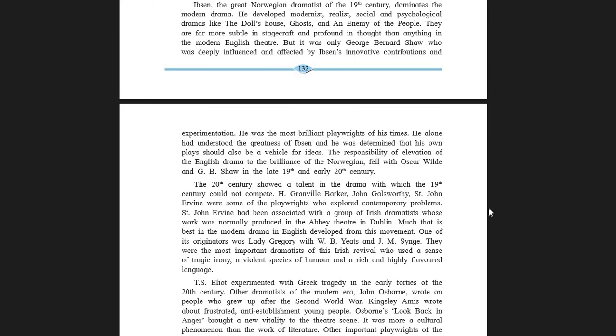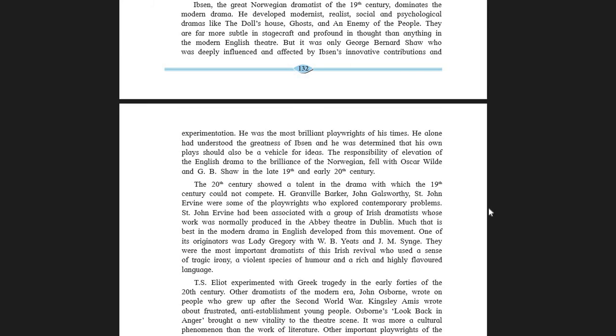Students, here the meaning of stagecraft is the skill or art of producing plays. So subtle in stagecraft, the skill, the art of producing the plays. So subtle in stagecraft and profound in thought than anything in the modern English theatre.